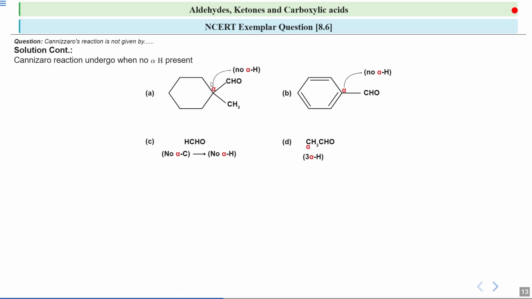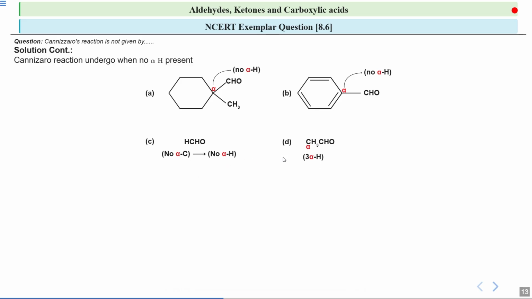So if you see over here, there is no alpha hydrogen, because alpha hydrogen is on the carbon which is next to the carbonyl group. The hydrogen of that carbon is alpha hydrogen. So you see over here there is no alpha hydrogen. Similarly, if you look at the B part, you will see there is no alpha hydrogen. In the C part also, there is no alpha carbon. If there is no alpha carbon, then there is also no alpha hydrogen.